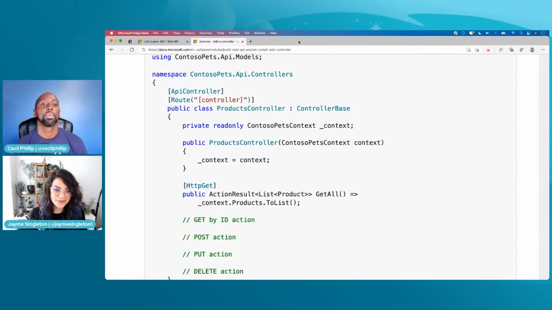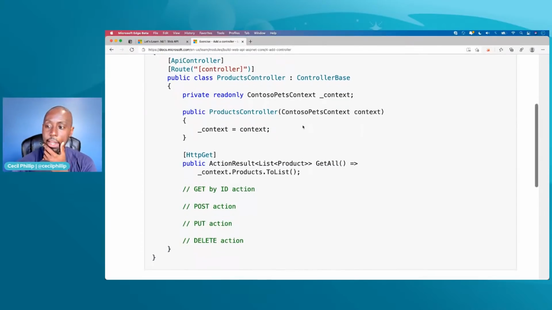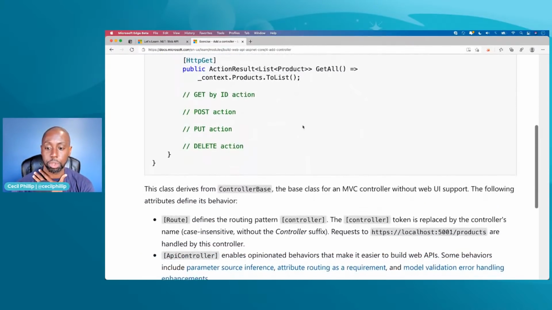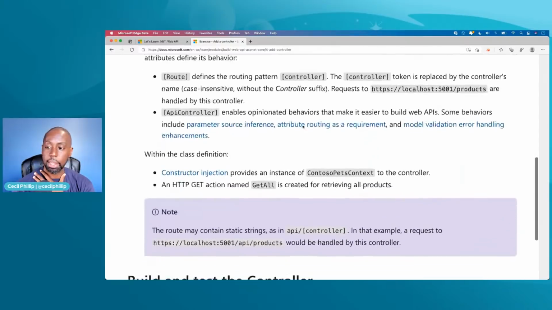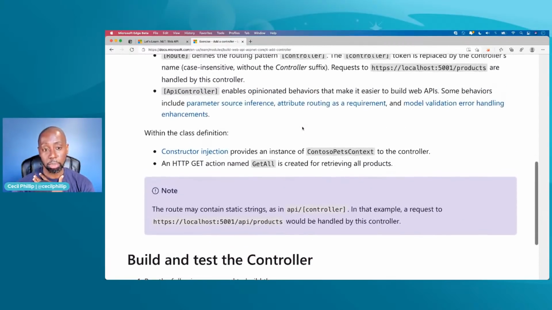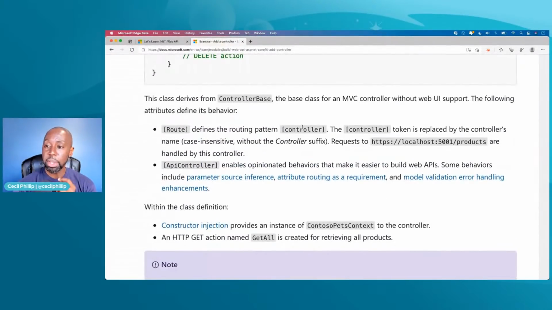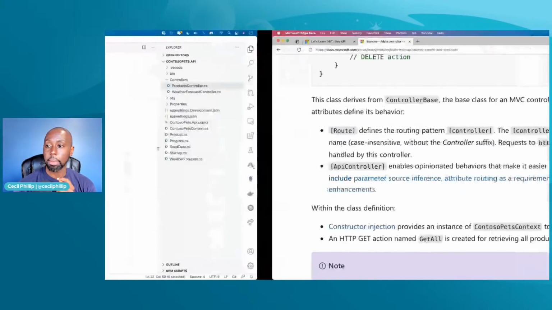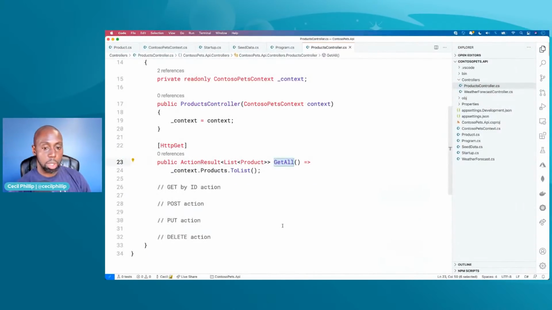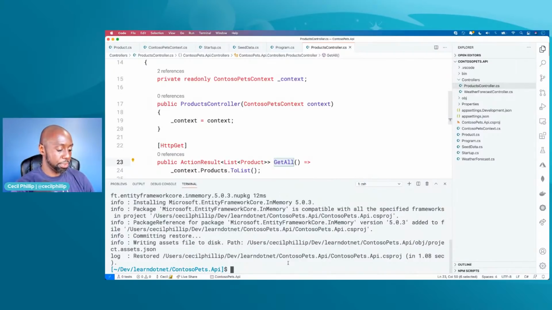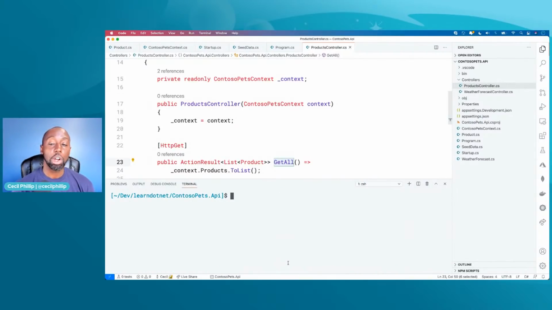Right. All right. So we added the controller. I think after we add this control, yeah. All right. So we got to build and run it. So let's spend some time now talking about that Swagger UI I mentioned before, right? So I've added all the code from that page. I'm going to go back into my command terminal, and I can do dotnet run to run it.